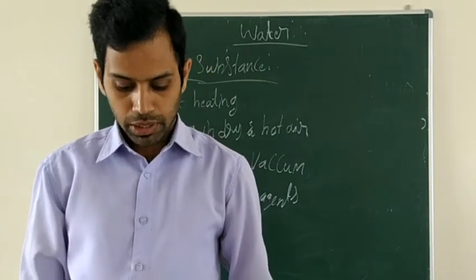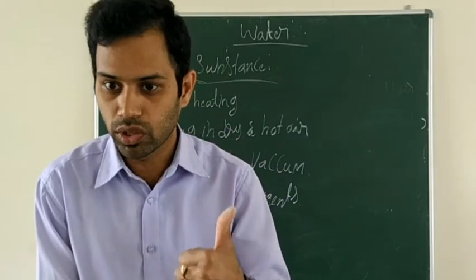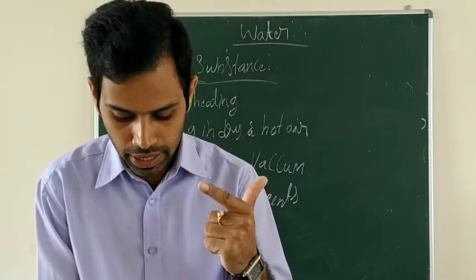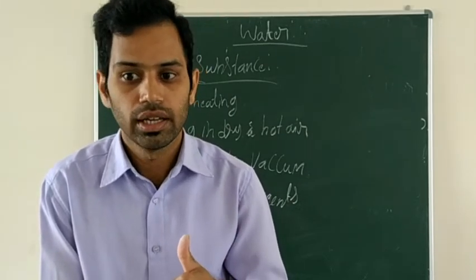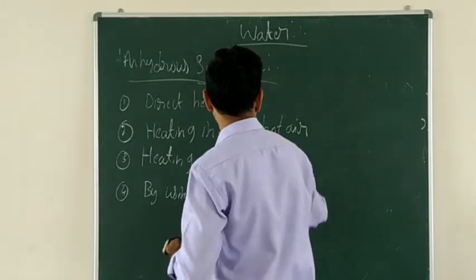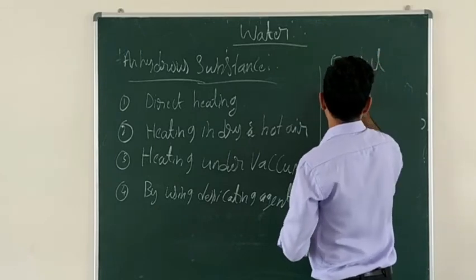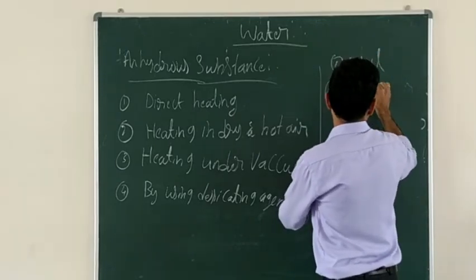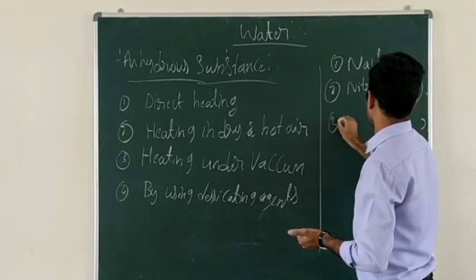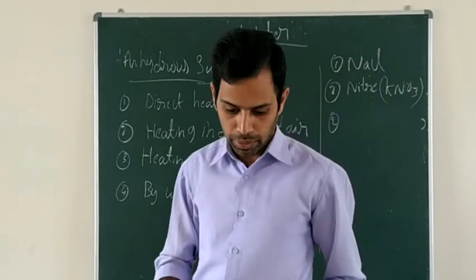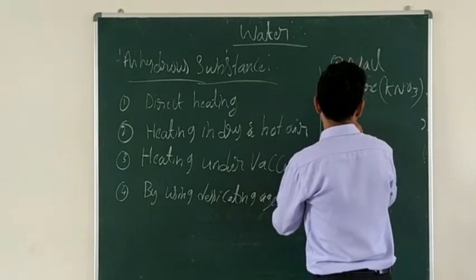And one more example. For the anhydrous substance, I will tell the examples. First one is sodium chloride, another one is potassium nitrate, and potassium nitrate is also called nitrate. I will write here. First one sodium chloride. Second one nitrate, nitrate means KNO3, potassium nitrate. And ammonium chloride, NH4Cl.